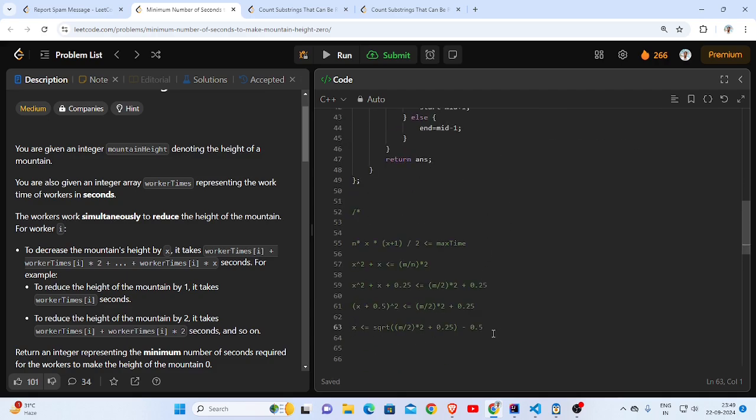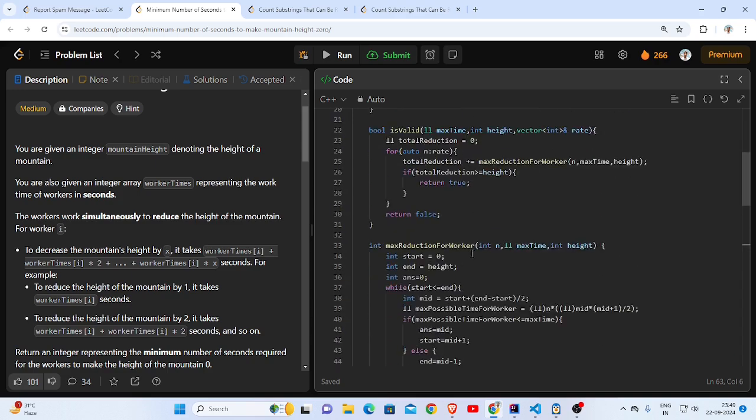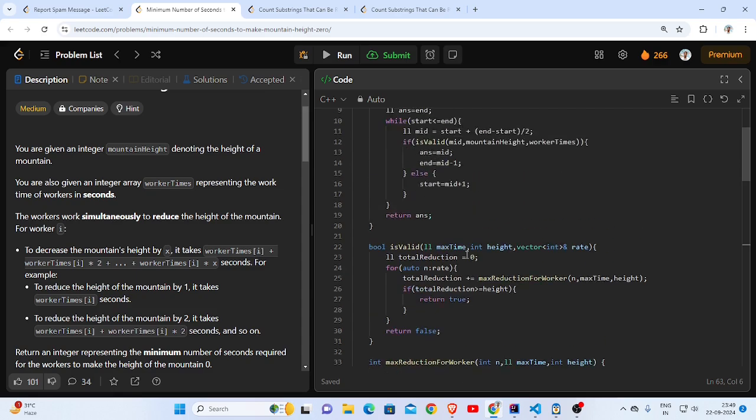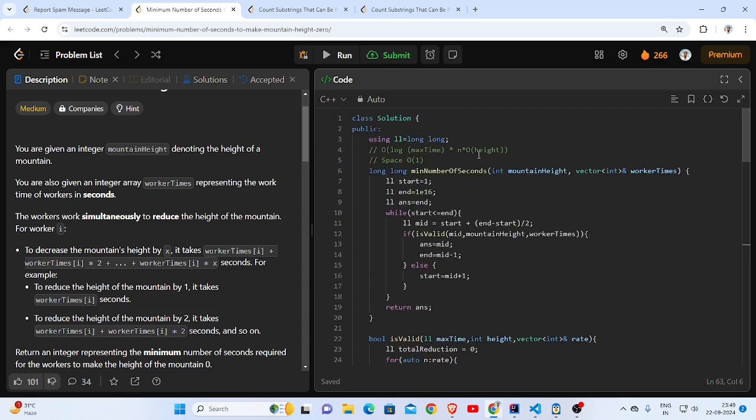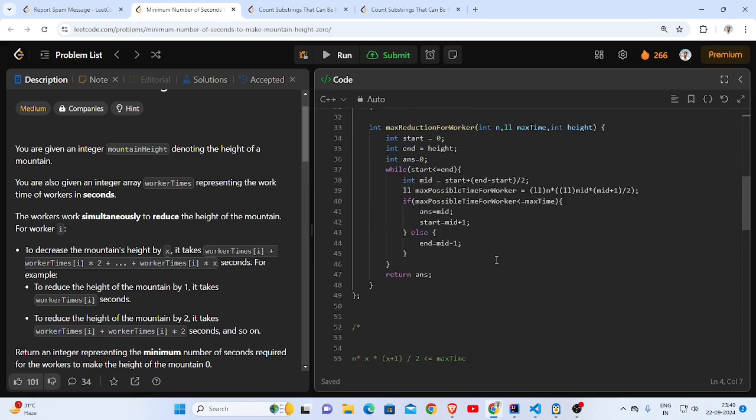but it is not really required. We can just find this x for every worker and accumulate it into the same thing that we were doing here. So I'm not going to show that, but that is better in terms of time complexity, and this will remove this part. So eventually this will reduce the overall time complexity and space. Alright, so this is problem number 2.